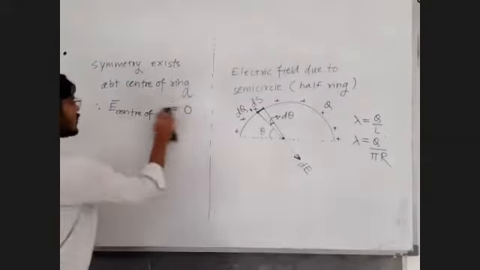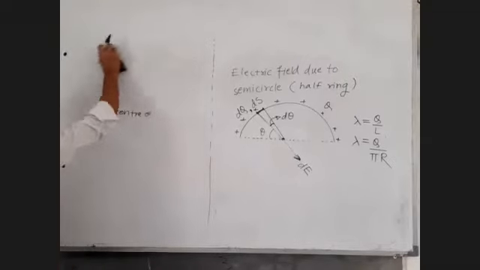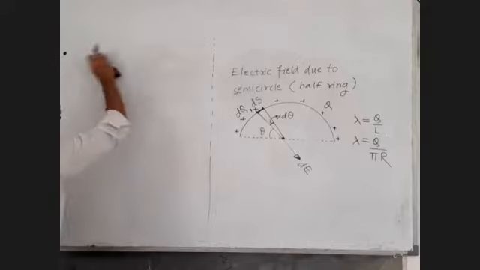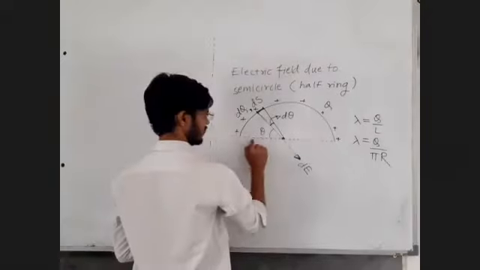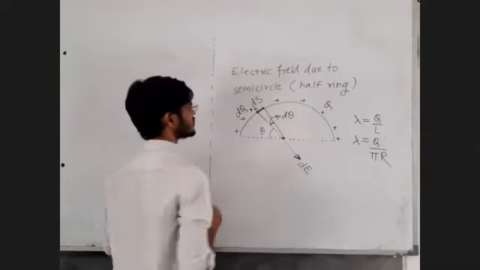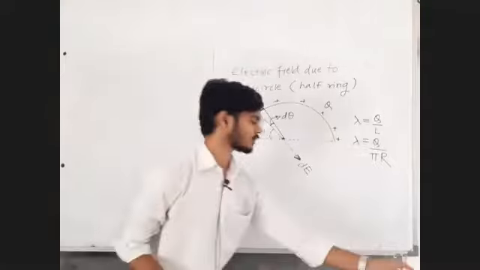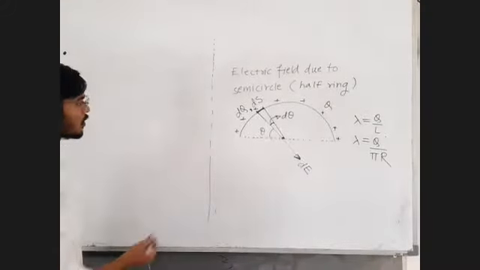So let us find the electric field due to the first point charge, or any general point charge located at an angle of theta. This is a reference line for the time being. Now let me write dE.